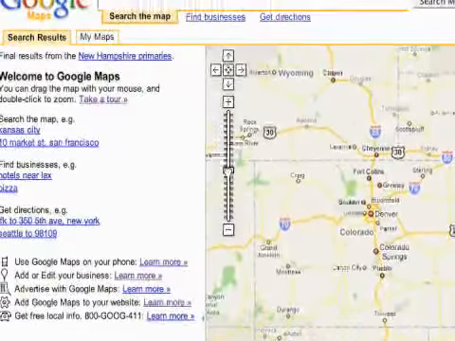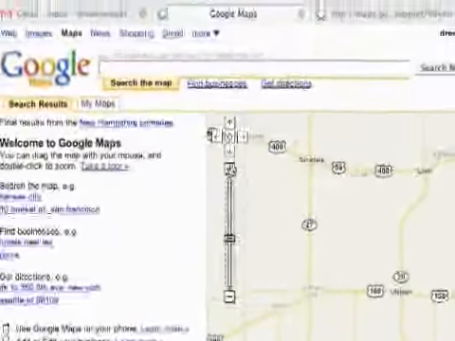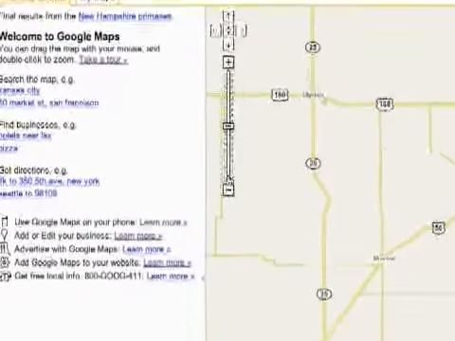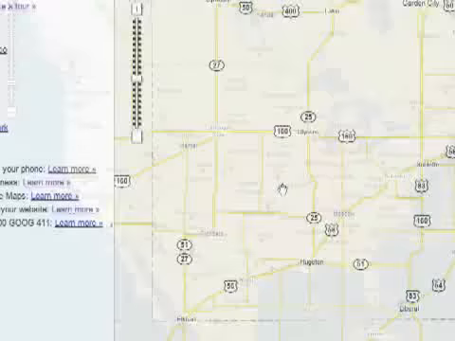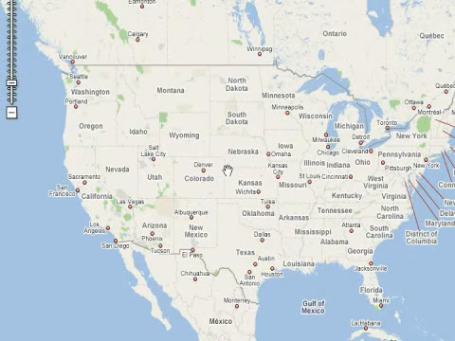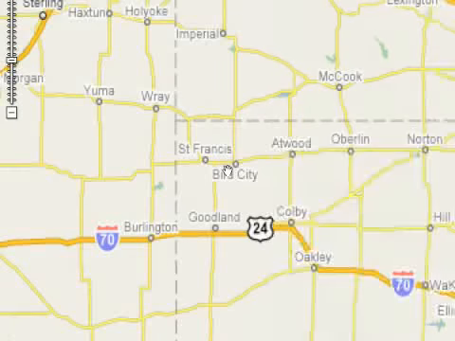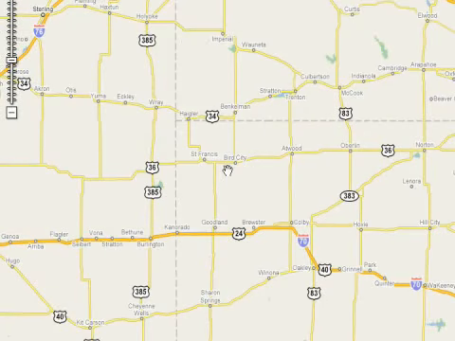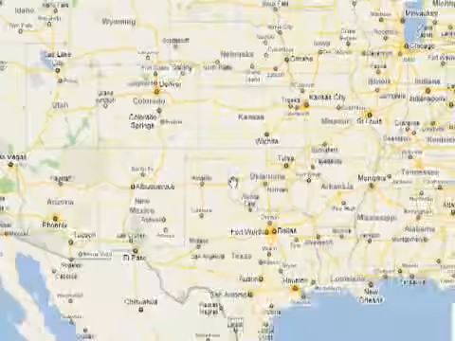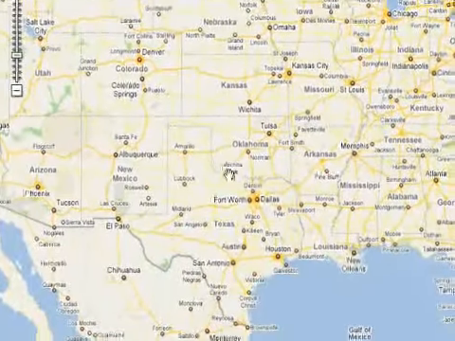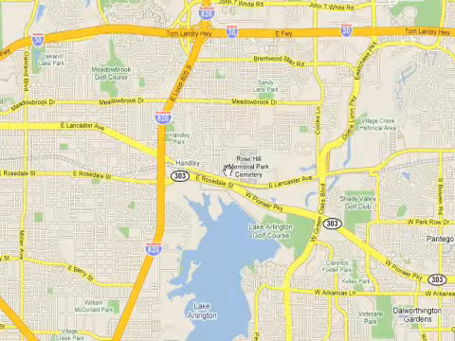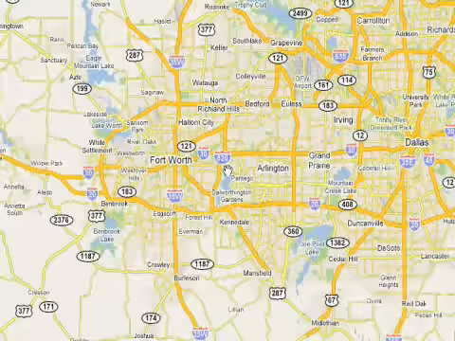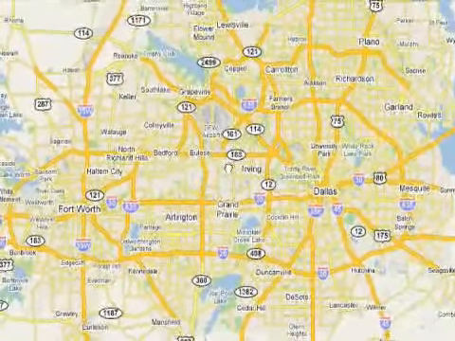You can either drag it up and go automatically, or you can go one at a time by using the plus and minuses. One other way to zoom in is if your mouse has a scroll wheel, which most do. If you scroll up, you zoom in, and you actually go pretty fast, so you want to go a little bit slow with it. It's probably easiest if you're just looking around, you want to zoom all the way in on someplace really close, really quickly. So that's another way to zoom.